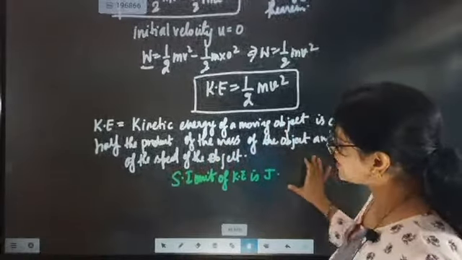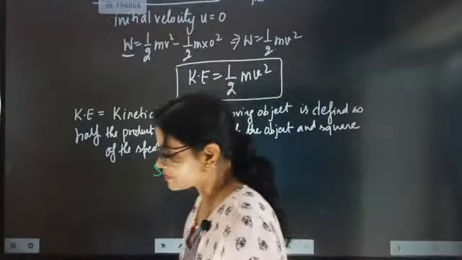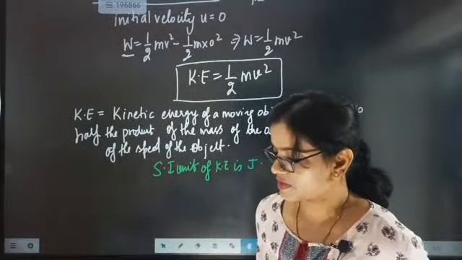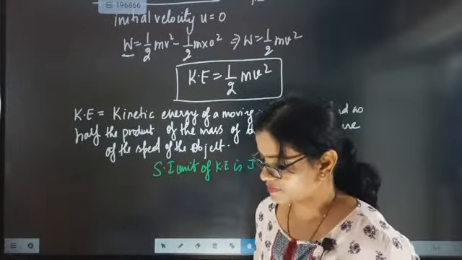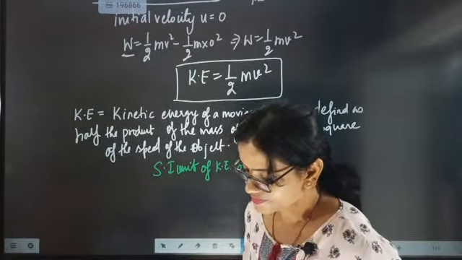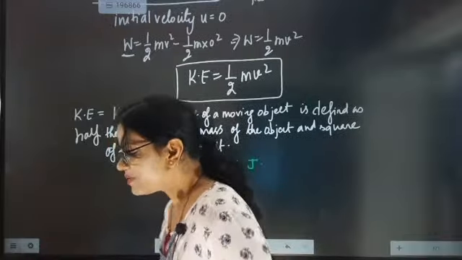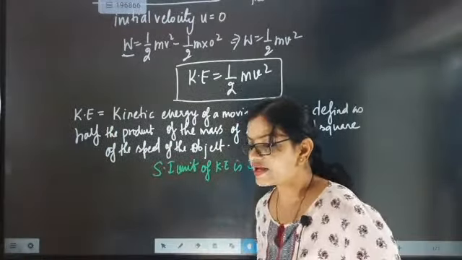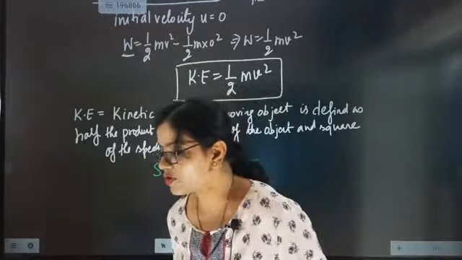SI unit of kinetic energy is joule, beta. So now beta, SI unit of kinetic energy is joule. Next important point is,